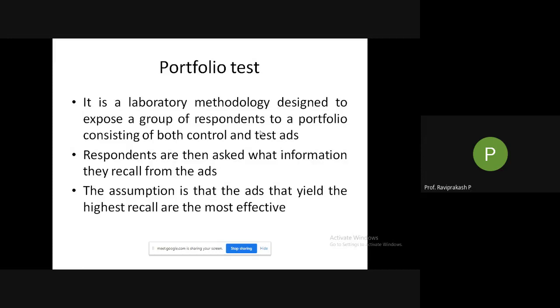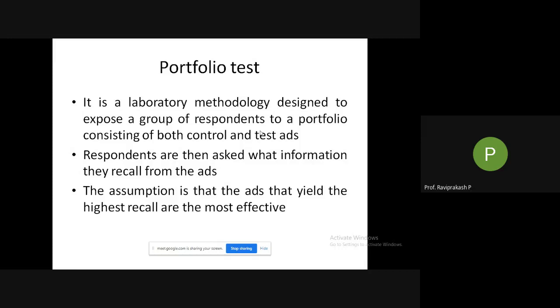Respondents are then asked what information they recall from the ads. After the respondents go through all the ads in the portfolio, they hand the portfolio back, and then some questions are asked. It will be mixed: they will ask not only about the test ads but also about control ads. The people should not know what is being asked, so they think any question could come from anywhere. They look at it just like a normal person would, going through the portfolio. Then a particular set of questions is asked.